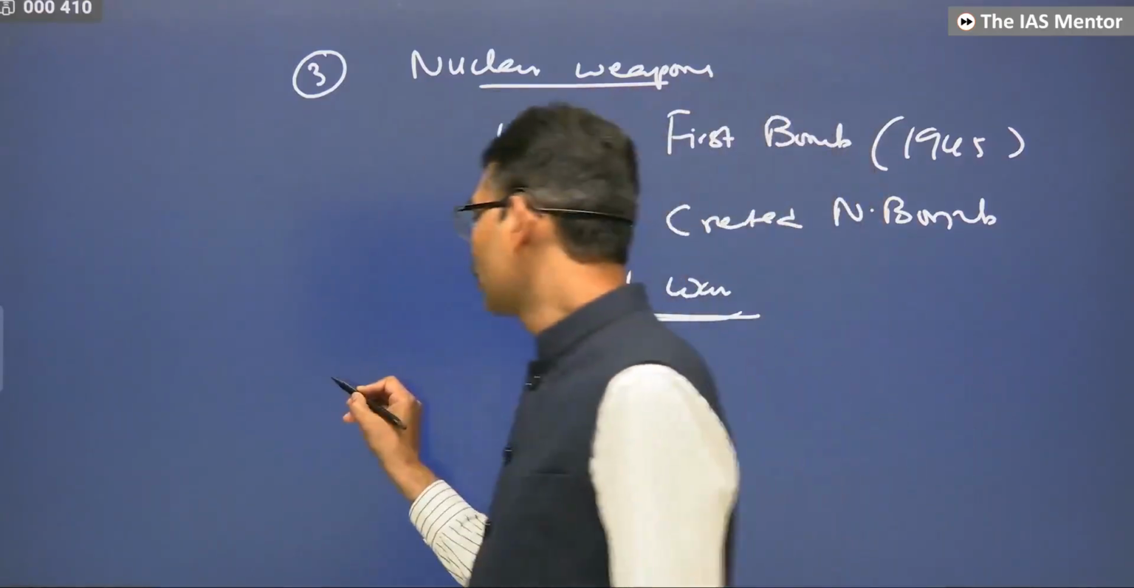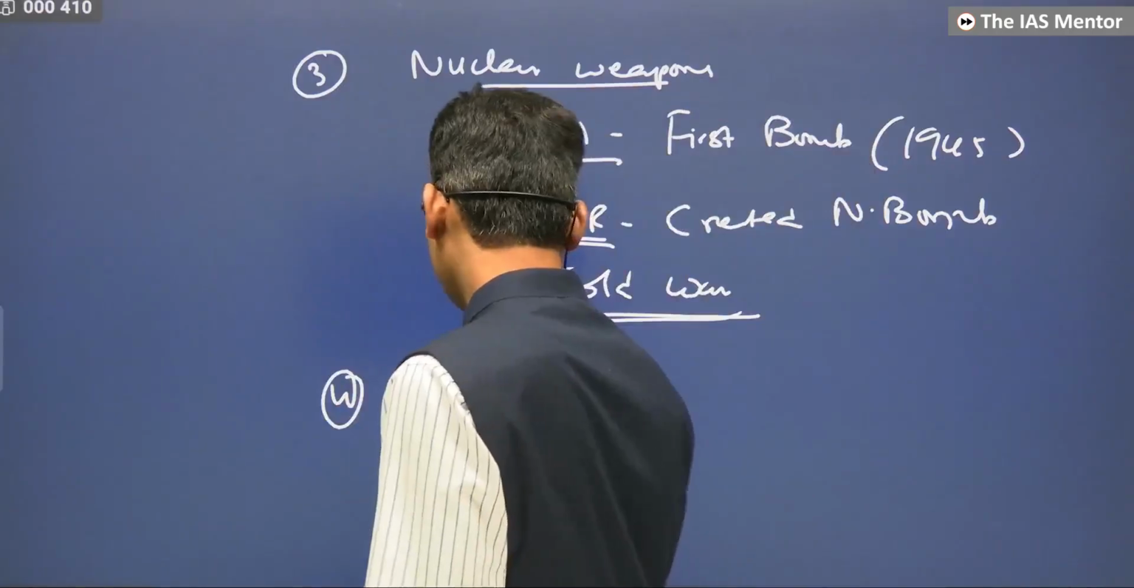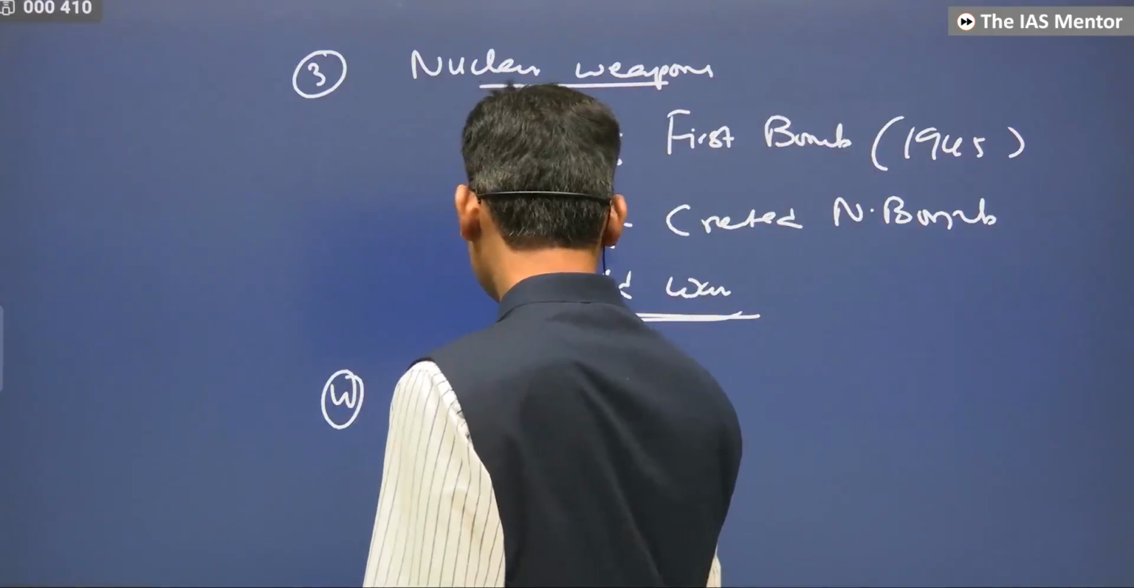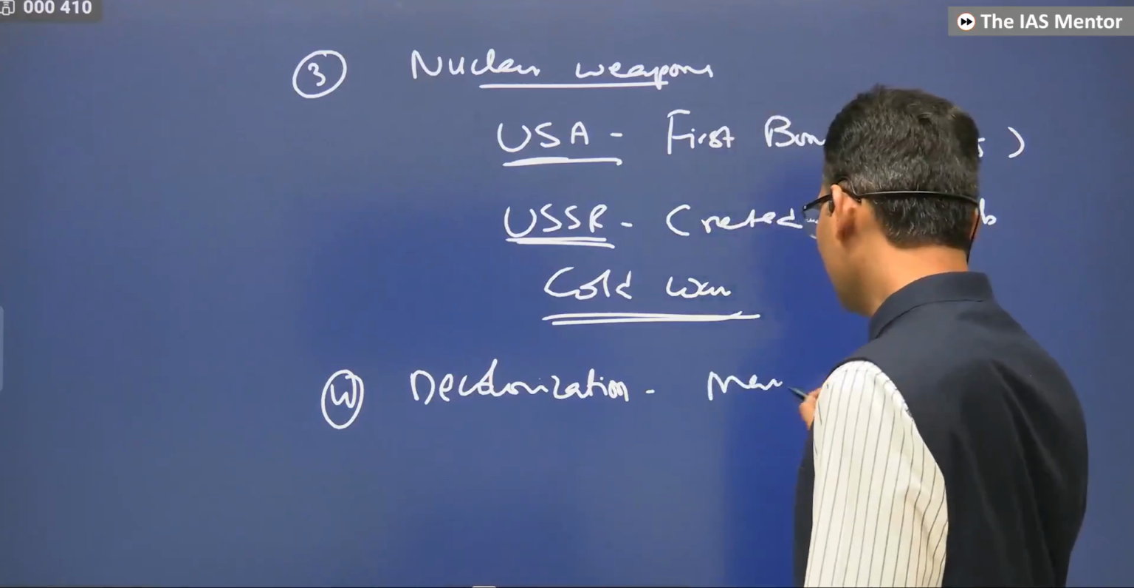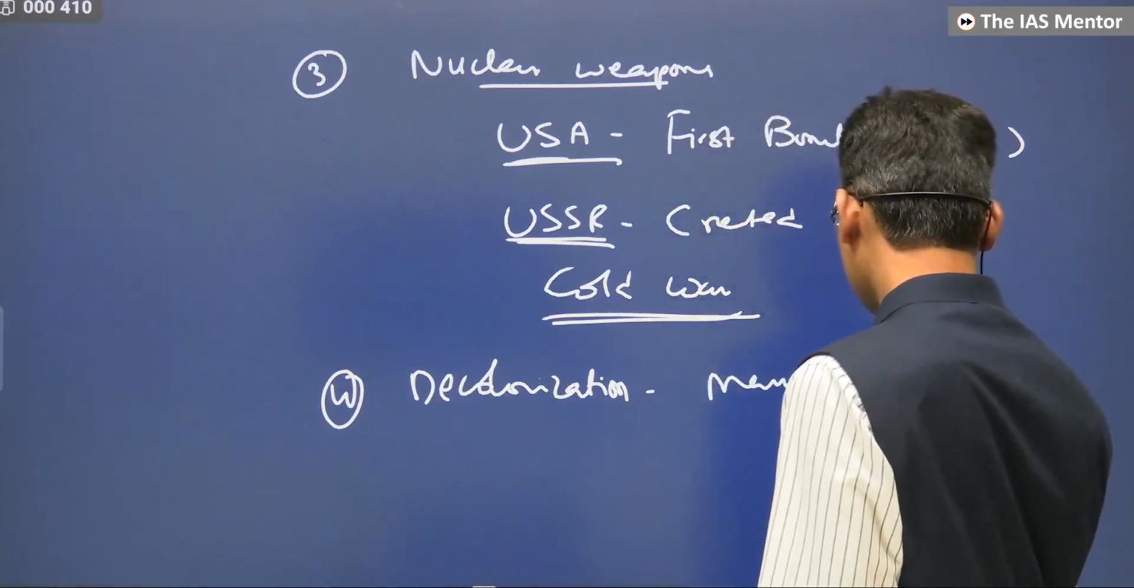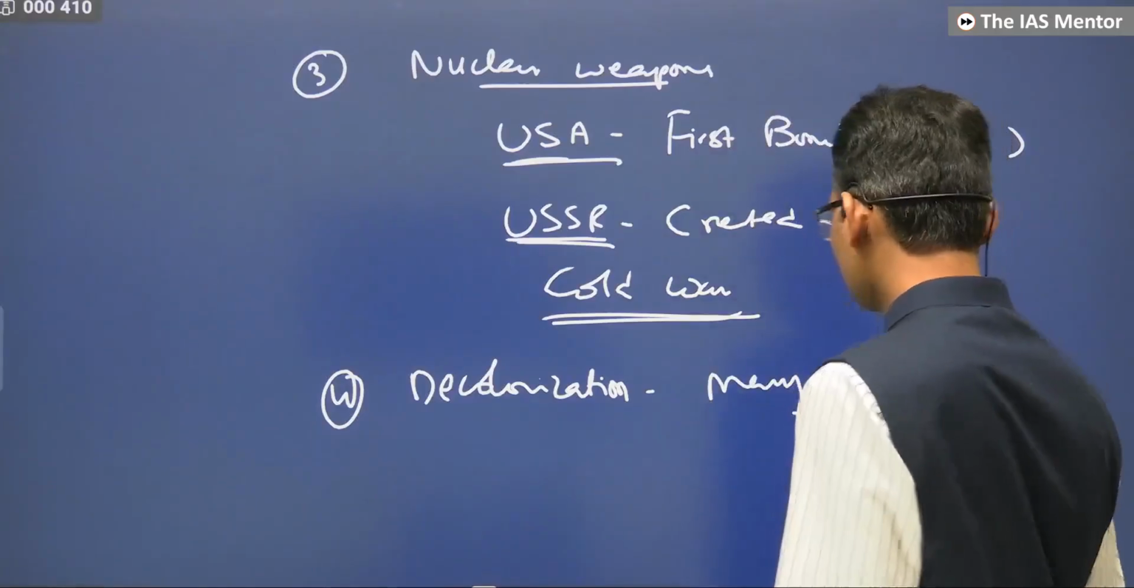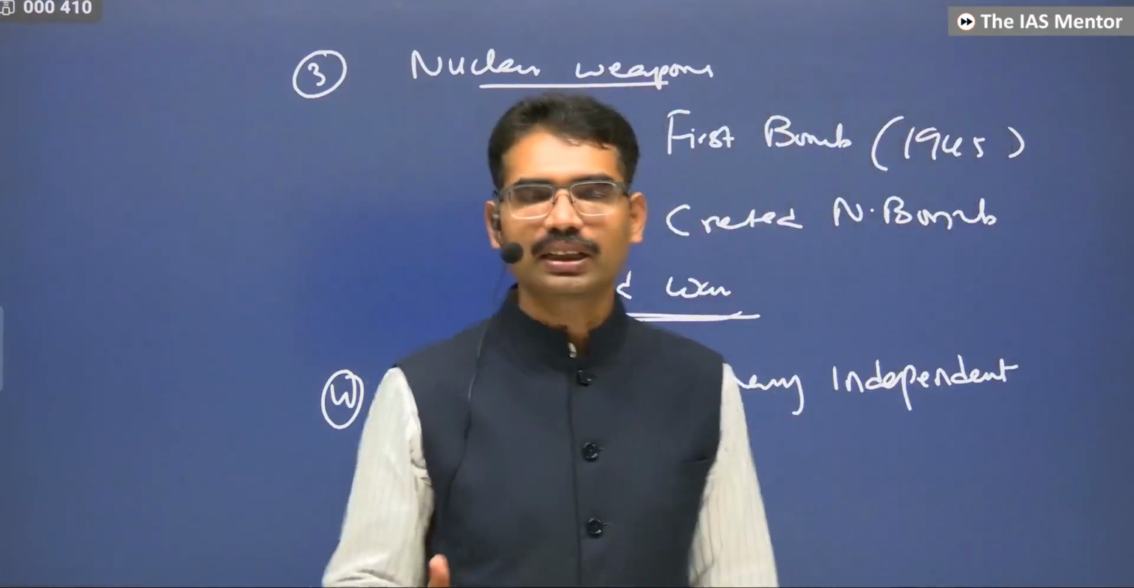Now, the fourth one, decolonization. What is decolonization? It created many independent countries. Now, these many independent countries are poor.